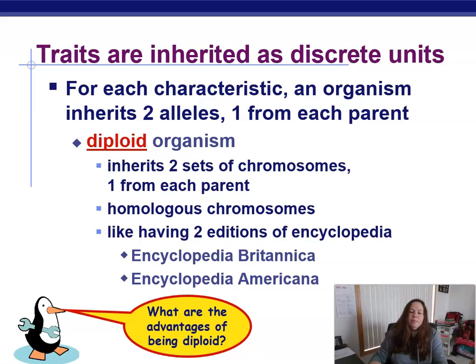Here's the next thing that Mendel concluded. So besides having the word alleles to explain the different versions of traits, for each characteristic, an organism will inherit 2 alleles, one from each parent. This is for a diploid organism. A diploid organism would carry 2 of each of those chromosomes, so we would find the alleles on each of those chromosomes, so 2 copies, one from each parent, one from mom, one from dad.